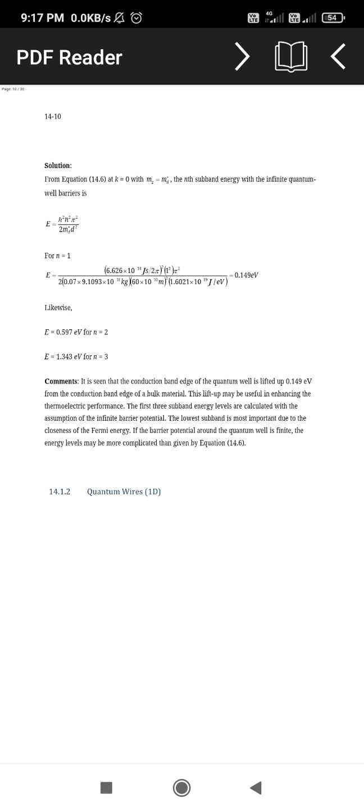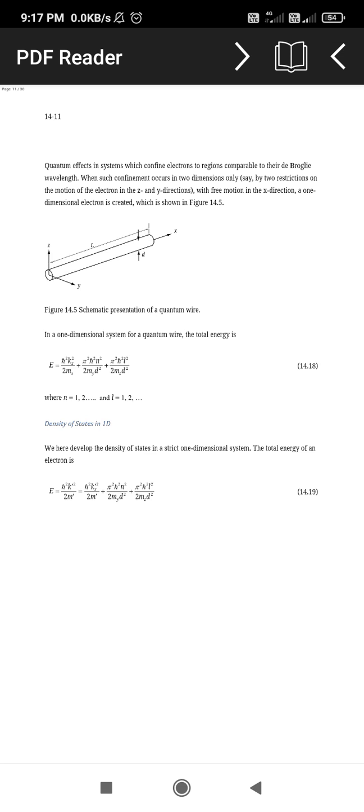This is the example for quantum wells. Now next one is the quantum wires. The quantum wire confines the electrons to a region comparable to the de Broglie wavelength, that occurs in two dimensions only, that is, there are restrictions on the motion of electrons in the z and y directions, and free motion in the x direction, and one-dimensional electrons are created, as in the figures. Now this is the figure, or the schematic representation, for the quantum wires.